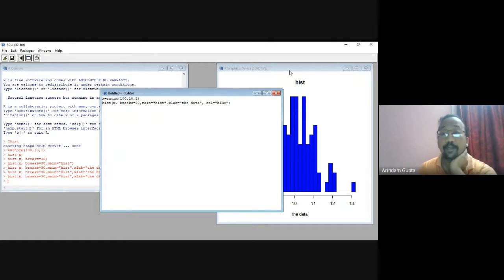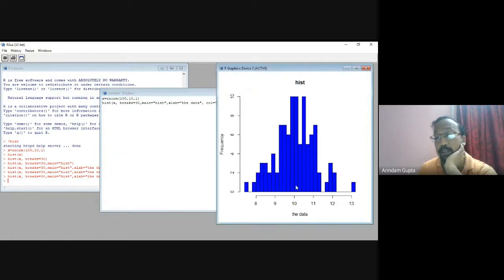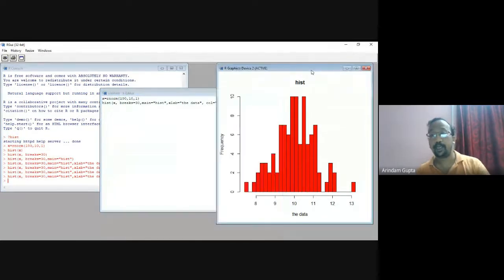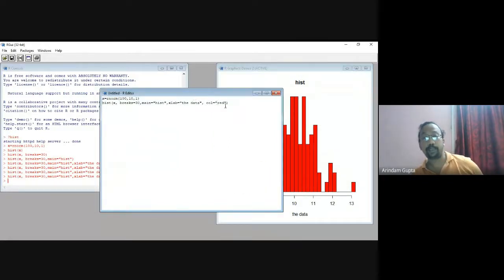Then come write blue within inverted comma. Then appears the blue bar, the histogram. If you change blue to red, then it will be red. Okay, you can change the color of the histogram by writing the color name in this argument, and you get this.